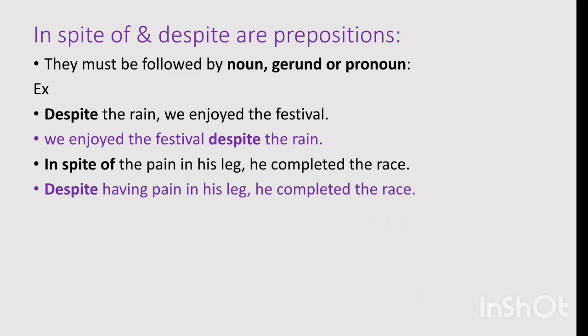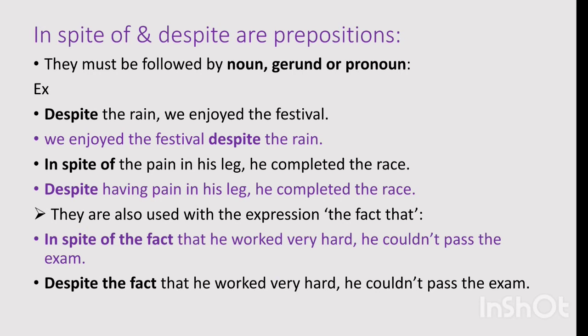Another thing that may be confusing for some students, they are also used, it means in spite of and despite, they are also used with the expression the fact that. जब हम इनको इस expression के साथ use करेंगे the fact that, it means now it will be followed by a clause. तब ये clause होगा क्योंकि ये phrase तो यहाँ पर हो गया in spite of the fact. In spite of the fact ये phrase हो गया और ये clause इसमें noun clause has been added, that is that he worked very hard.